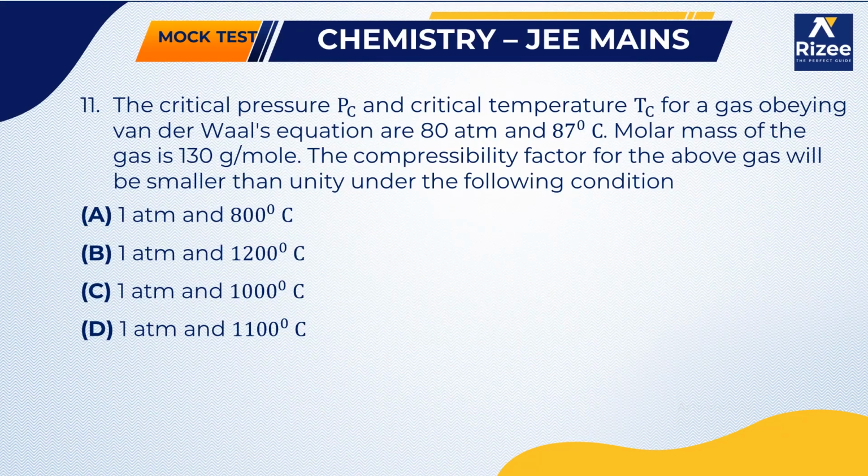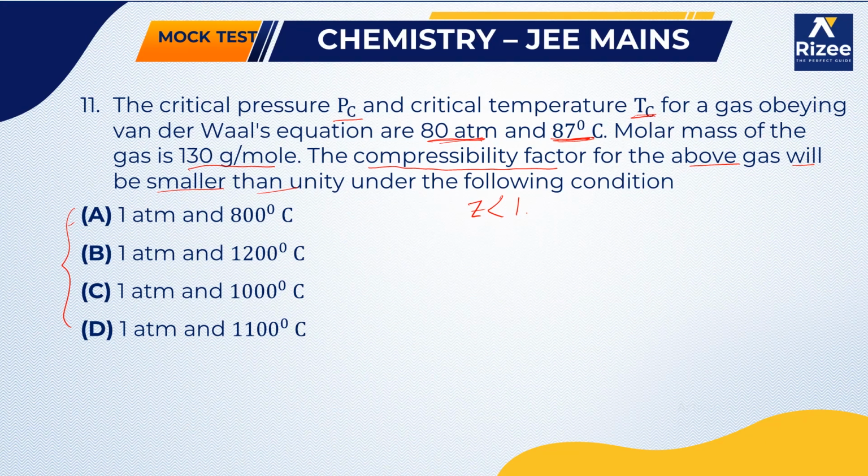Next, the critical pressure Pc and the critical temperature Tc for a gas obeying the van der Waals equation are 80 atm and 87 degrees centigrade, meaning critical pressure is 80 atm and critical temperature is 87 degrees centigrade. The molar mass is given as 130 gram per mole. He is asking for which condition in the given options the compressibility factor Z will be less than 1.